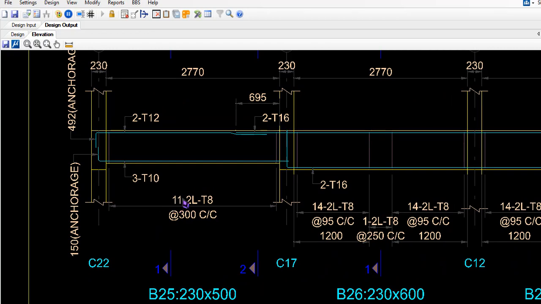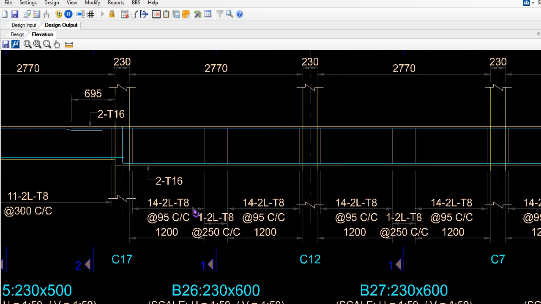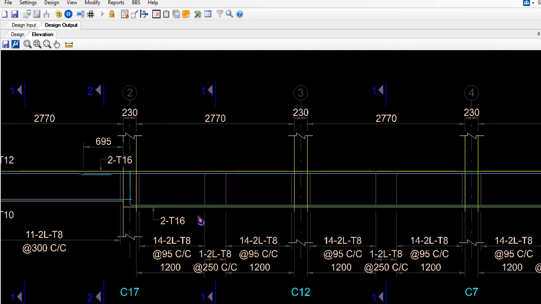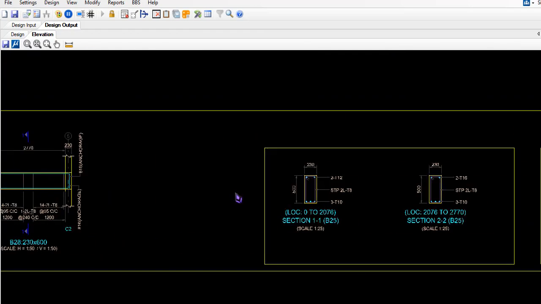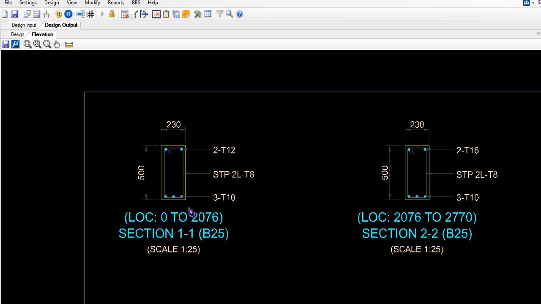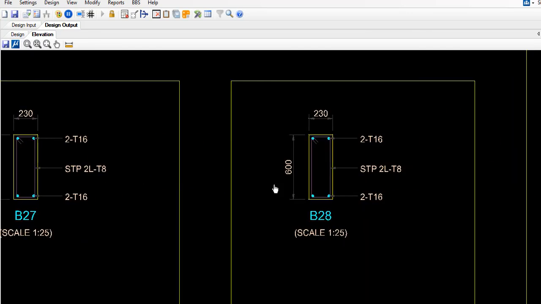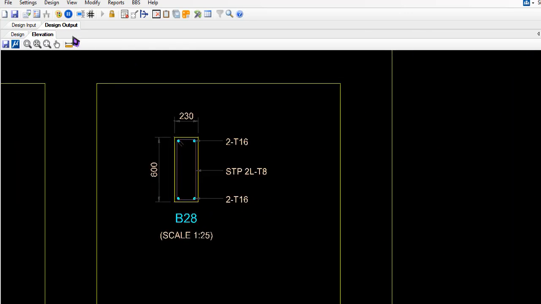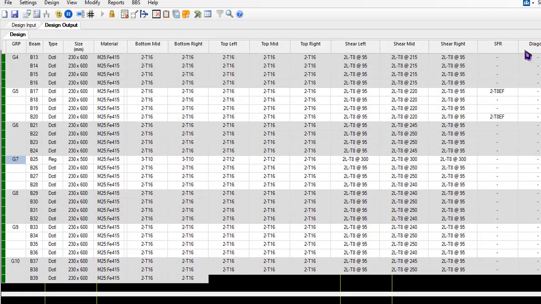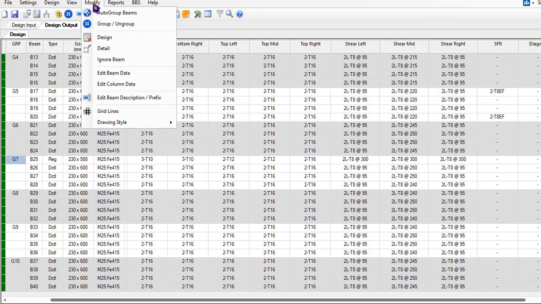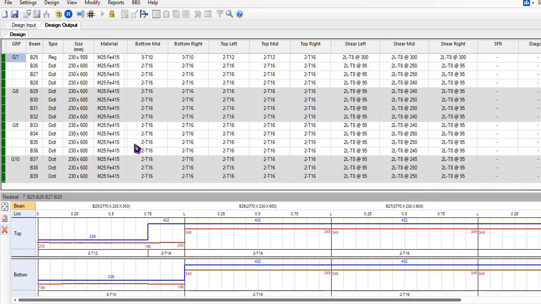It's 11 numbers, 2 leg stirrups of 8 with center to center 300 spacing. Right in here, 2 numbers of 16 mm bars. That's it, you can read it. 3 numbers of 10. That's all about results. I can close it, there's a close button right there. So that's all about the design part, and let's get into the detailing part in group 7.